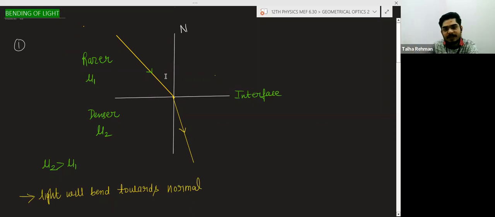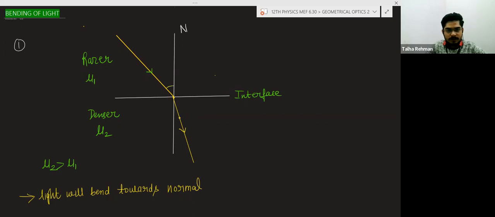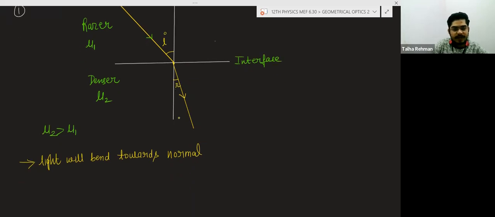Or you can say that the angle of incidence will be greater than the angle of refraction. This will be the angle of incidence, this will be the angle of refraction. So here you can say that I will be greater than R.